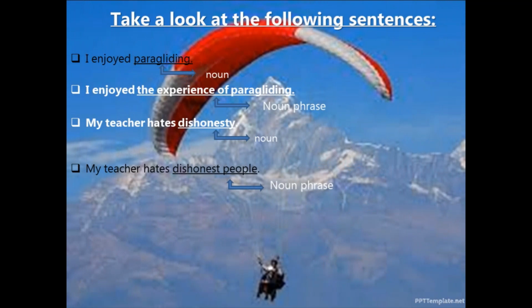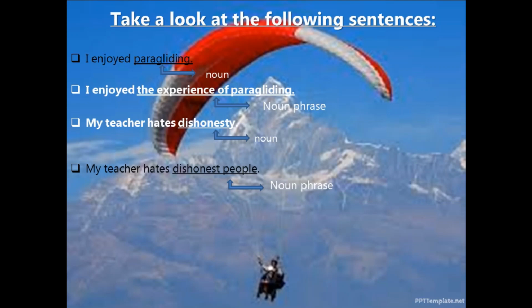Now take a look at the following sentences. I enjoyed paragliding. Now paragliding is a term, is a name, so it's a noun. And you can see that it is coming just after the verb. And we have learned before that the noun can come before or after the verb, right? Depending on its function.